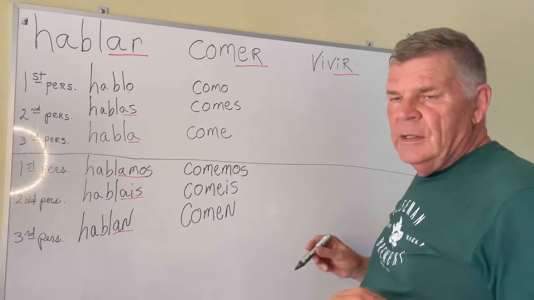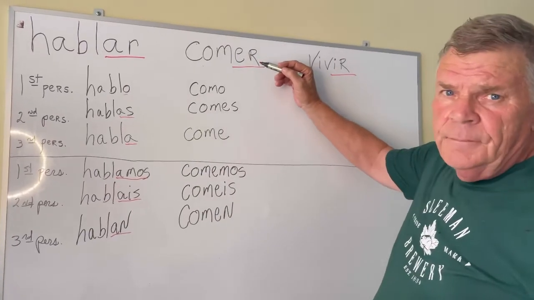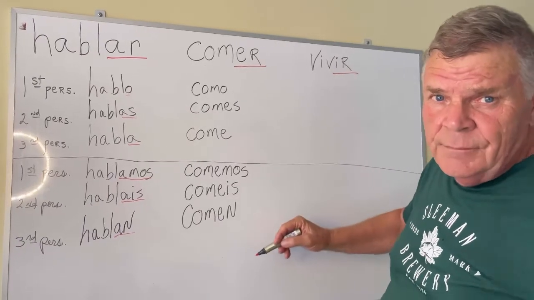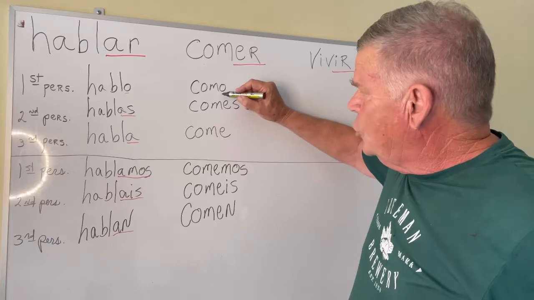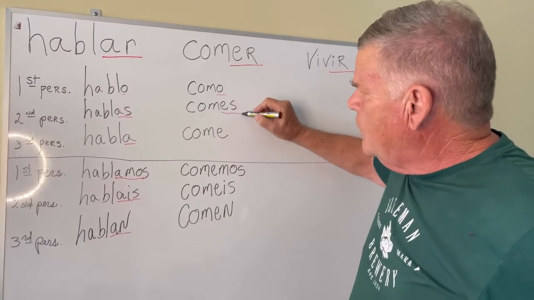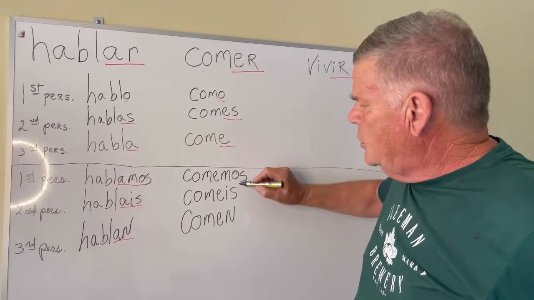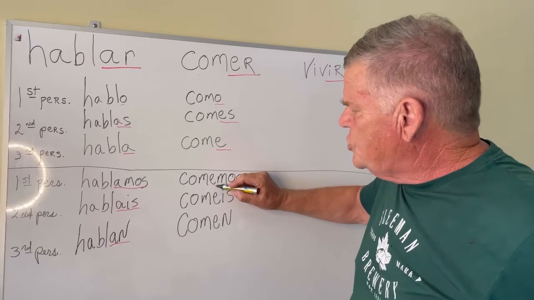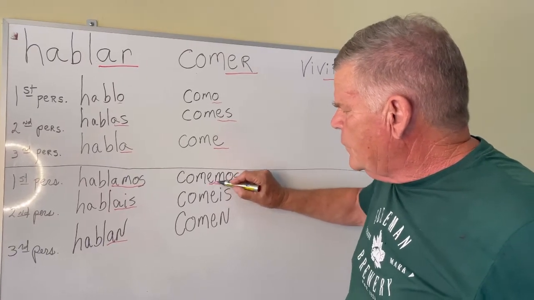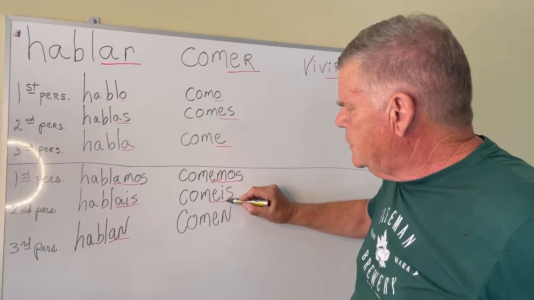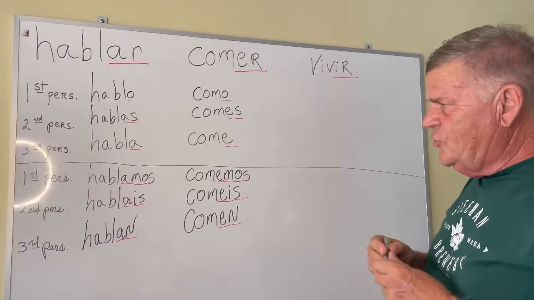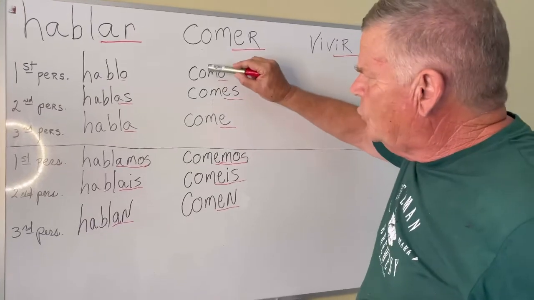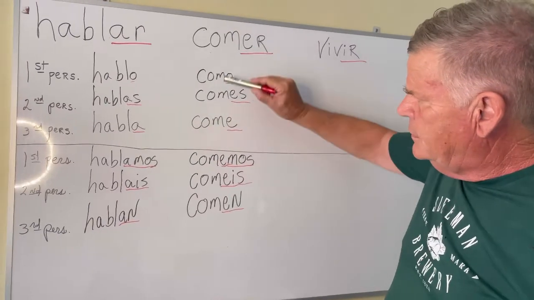So, verbs ending with ER in the present tense finish this way: como, comes, come, comemos, coméis, comen. As you can see, the root of the words stays.